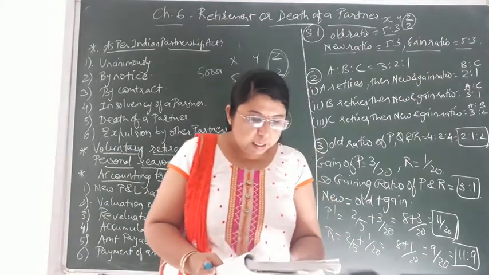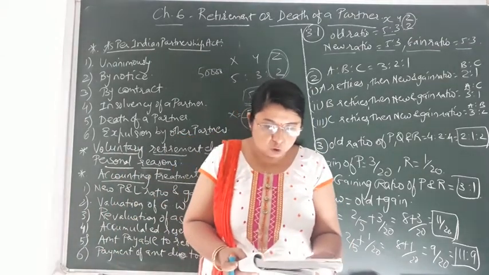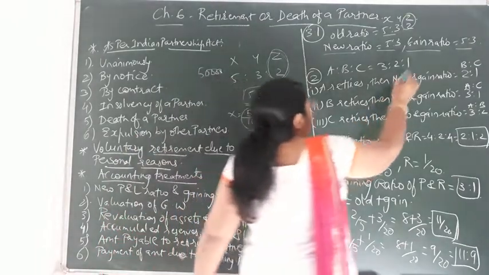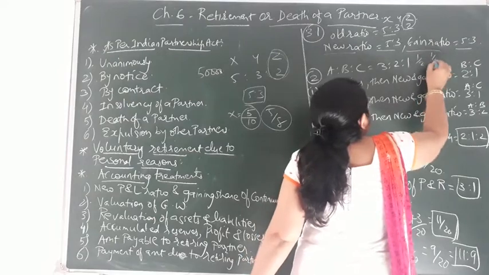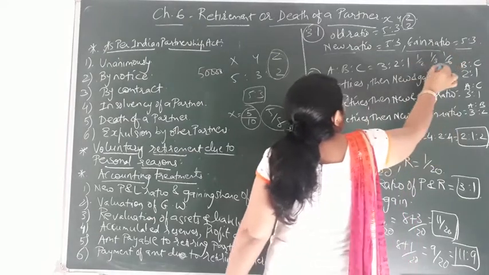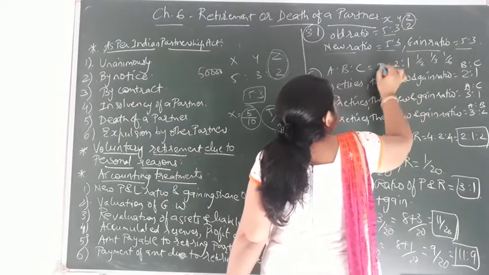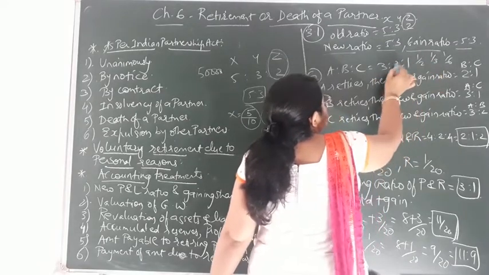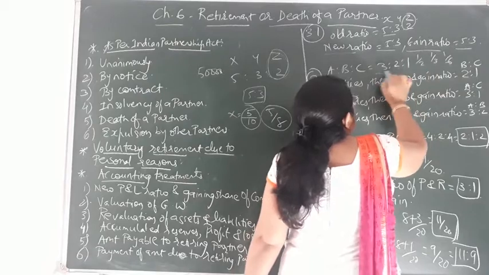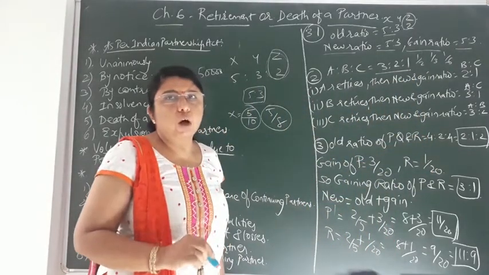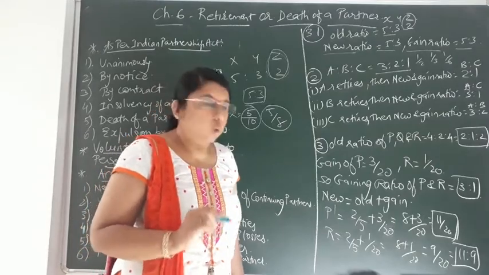A, B and C are partners sharing profit and loss in the ratio of 1/2, 1/3 and 1/6. Now making the denominator equal, over here we have to take LCM 6. So here it would come 2 3s are 6, over here 3 2s are 6, and over here 6 1s are 6. So the old ratio of partners A, B and C would come to 3:2:1.